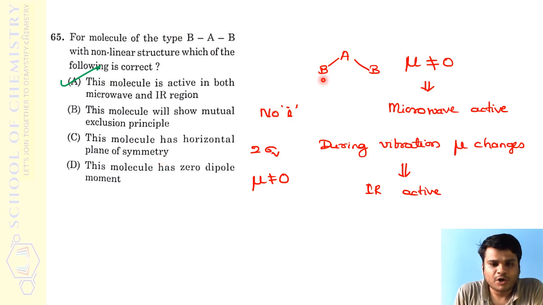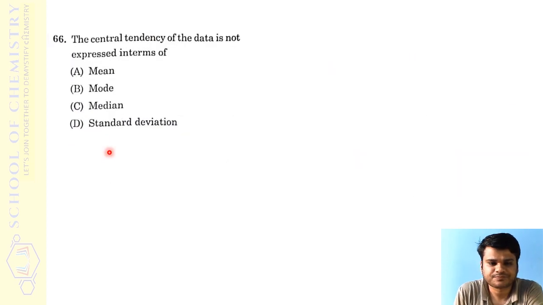If you imagine a water molecule, two planes are possible, but both are vertical planes, technically speaking. There is no horizontal plane, so this statement is also wrong. Last one, this molecule has zero dipole moment? No, you can expect a net dipole moment. So B, C, D are all wrong, and you are left with A. That is the correct answer.